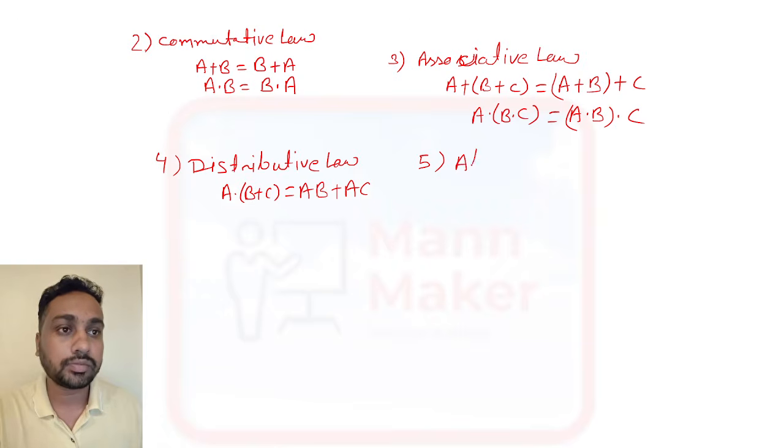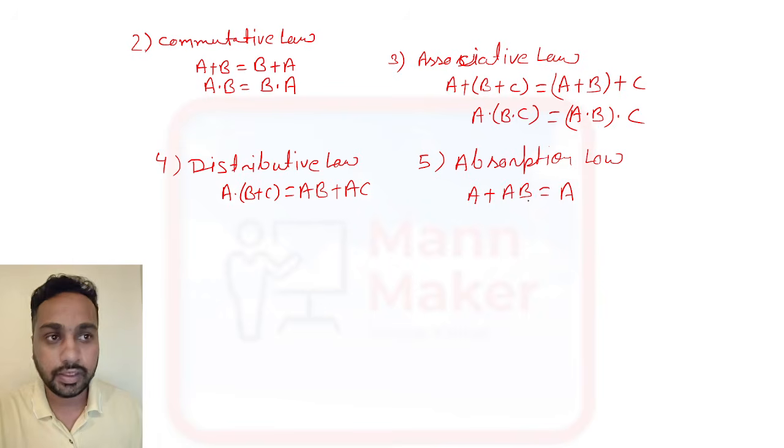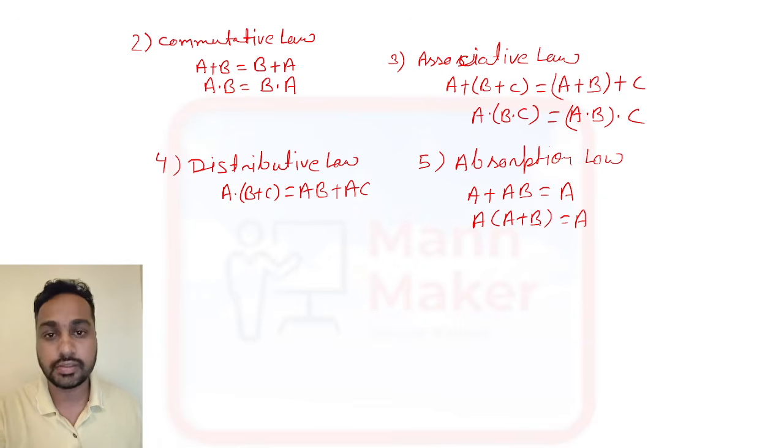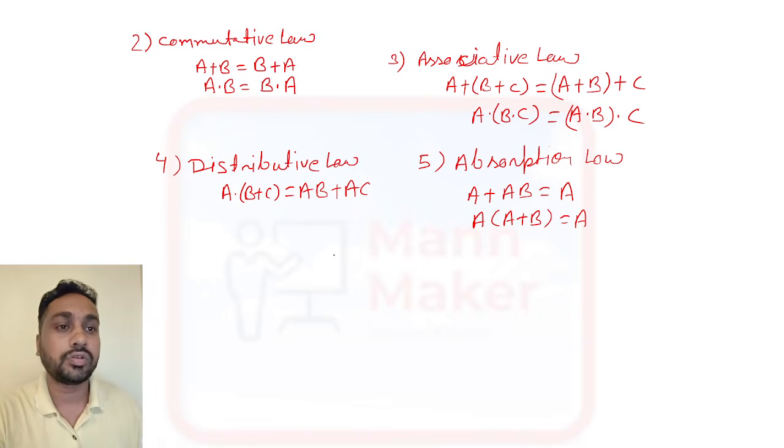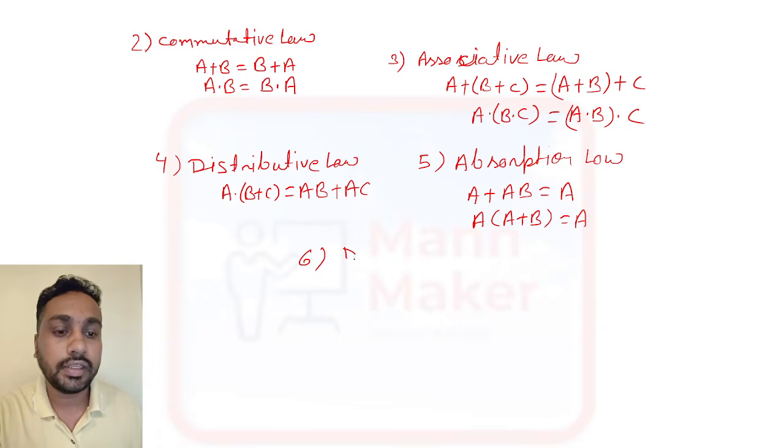Then we have the absorption law. In this, a plus ab is equal to a, and a dot a plus b is equal to a. This you can consider as a formula also, and it is a simple law, you just need to remember it. And the main law is De Morgan's law.